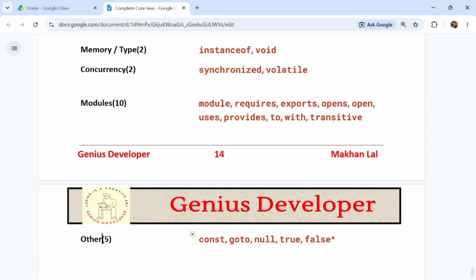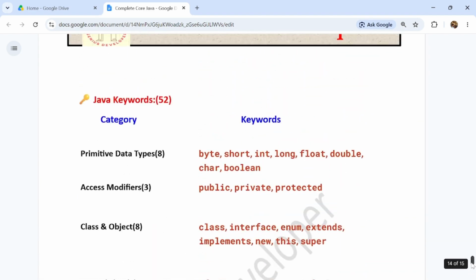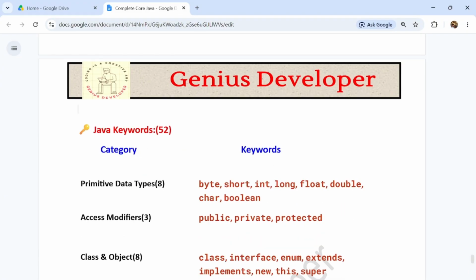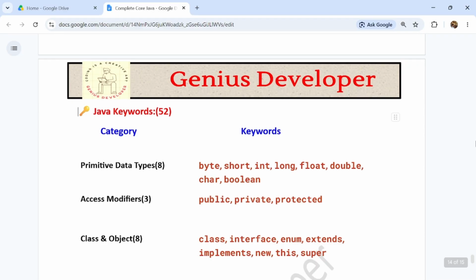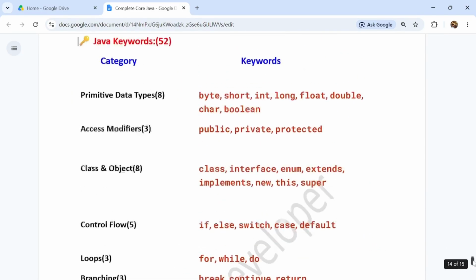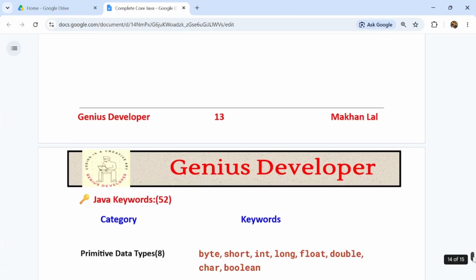And others are 5, like const, goto, null, true, and false. So these are the keywords you should know. Only these keywords are the base of all the Java coding, and we can develop any Java application or Java project using these keywords only, guys, because these keywords are the backbone of Java development.